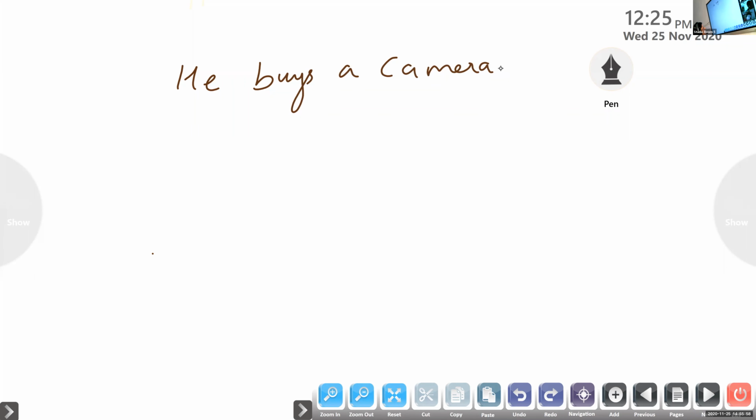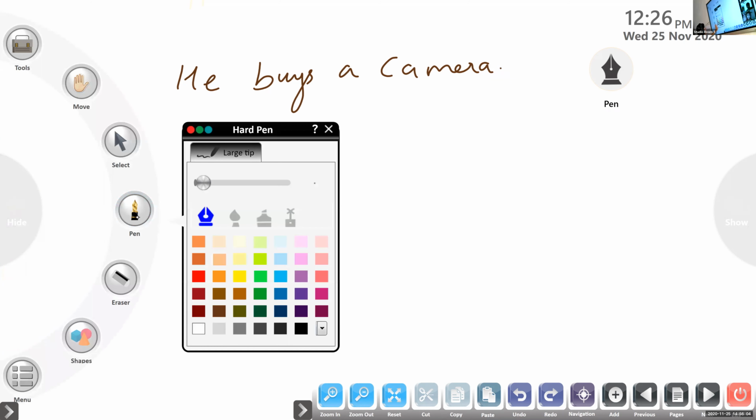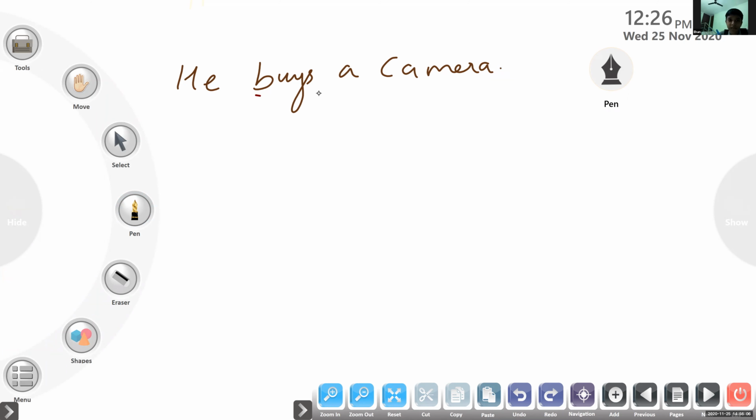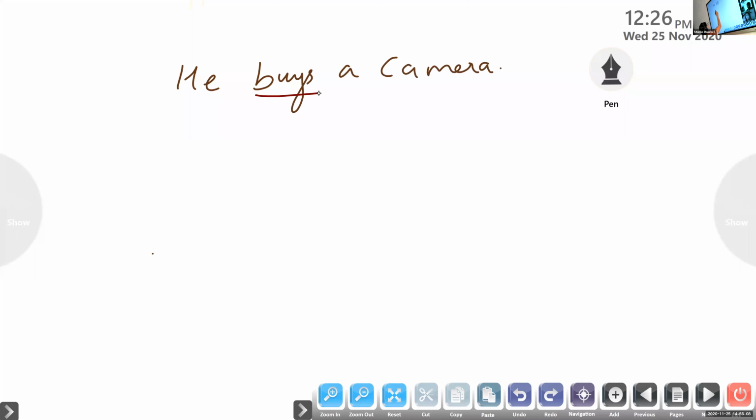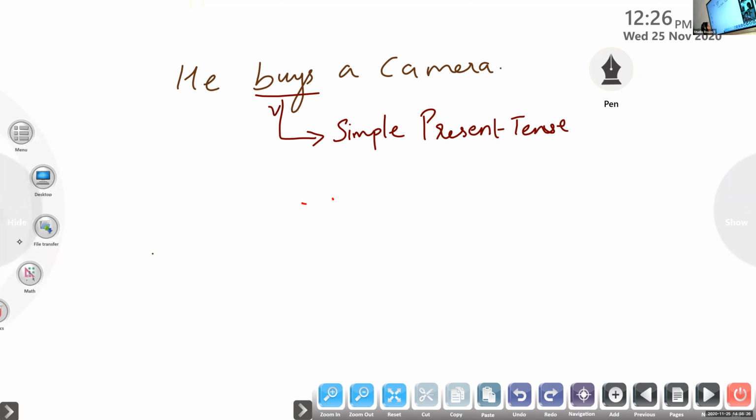Ihan, tell me the finite verb of the sentence. Buys. Very good. And tell me the tense form. Ma'am, simple present. Very good. Simple present tense. You got the finite verb, and you are able to identify the tense form, that it is given in simple present tense. So this one is the verb. Tell me the subject of the sentence.